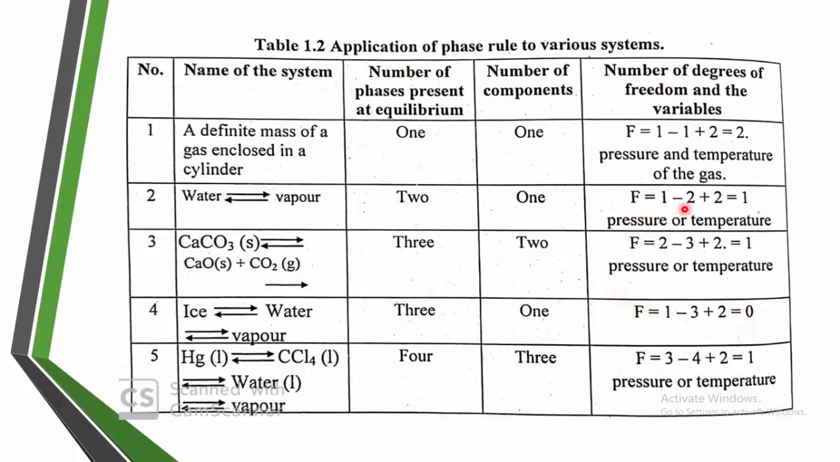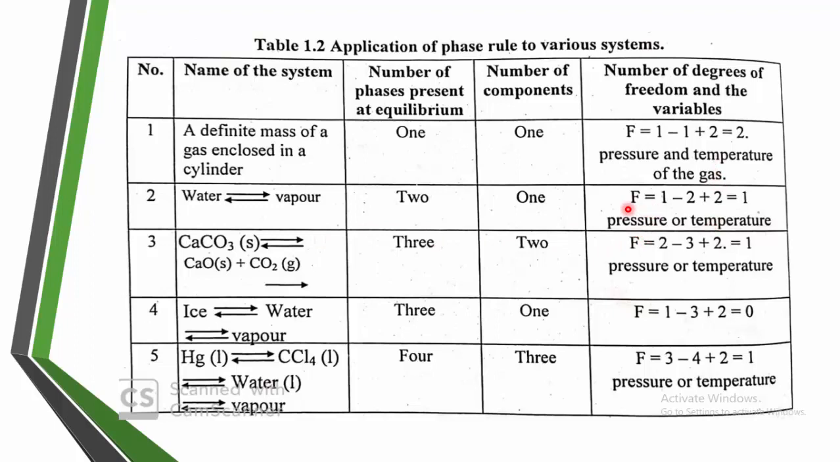If we calculate using the formula F is equal to C minus P plus 2, here what is C? C is the component. How many components are present? Component is 1. And P is the phases, as I told you, 2. That is the formula, F is equal to C minus P plus 2. This 2 is common. This is the standard value, the mathematical value. This 2 is a mathematical value.